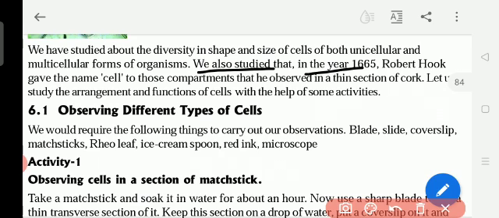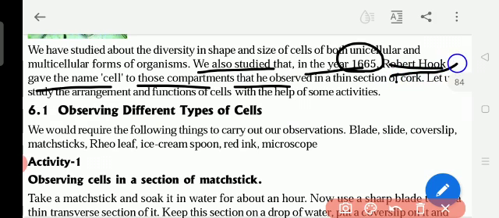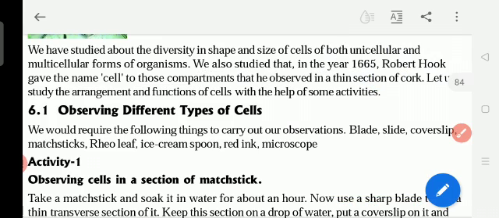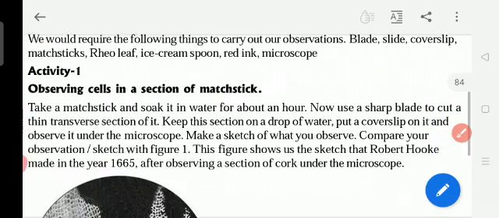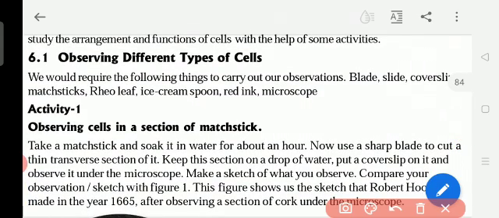In the year 1665, Robert Hooke gave the name cell to those compartments that he observed in a thin section of cork. Let us study the arrangement and function of cells with the help of some activities. So first, who gave the name for this cell? Robert Hooke. In which year? 1665. Now we observe the different types of cells.